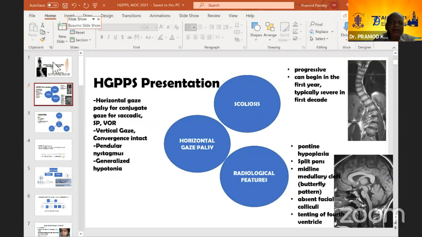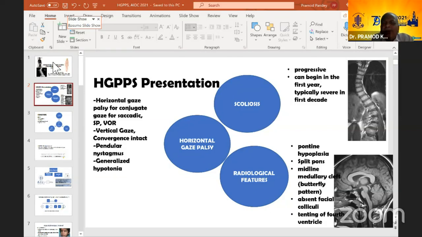HGPPS can have three. This is a horizontal gaze palsy with progressive scoliosis. There is a gaze palsy of the conjugate gaze for saccades, smooth pursuit, and VOR. Vertical gaze is intact. Convergence is intact, and there is a pendular nystagmus quite often in these cases, and there could be a generalized hypotony also in these cases, which one should look for.